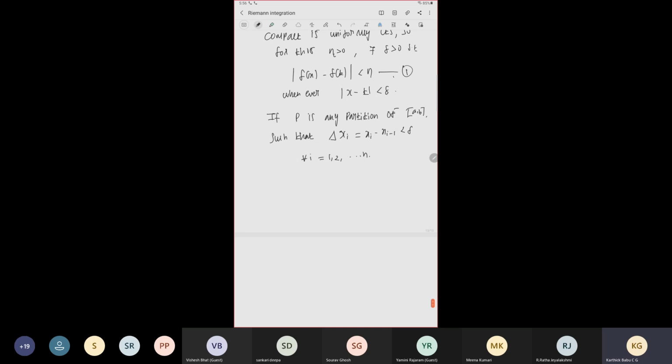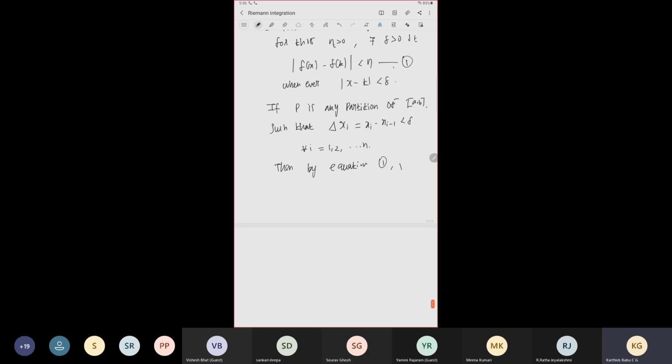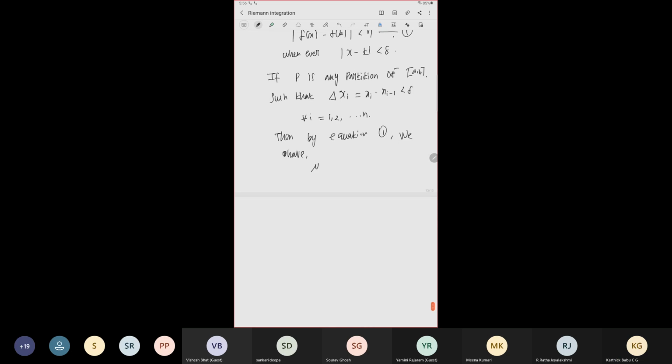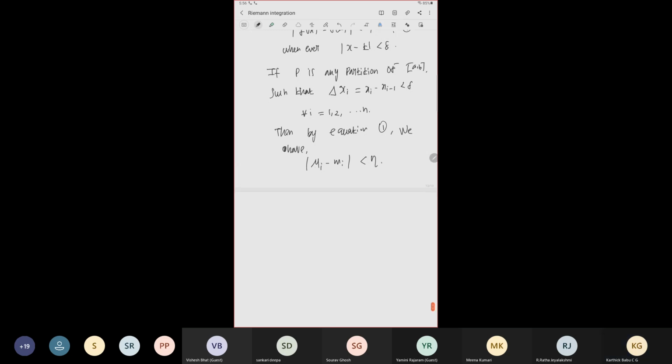We will call this equation 1. By equation 1 we obtain that since the length of each subinterval is less than delta, the difference between maximum and minimum is also less than eta. This is the uniform continuity, for all i equal to 1 to n.